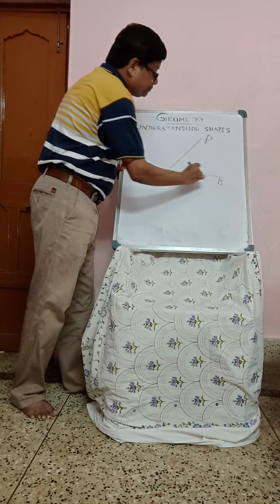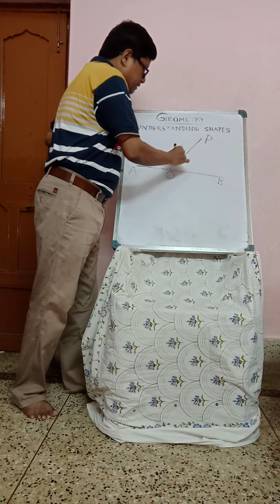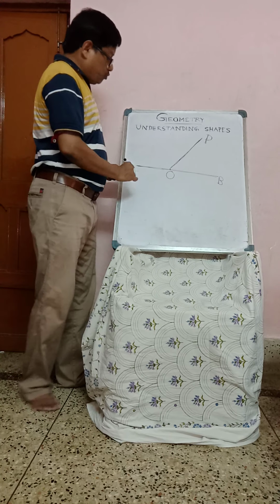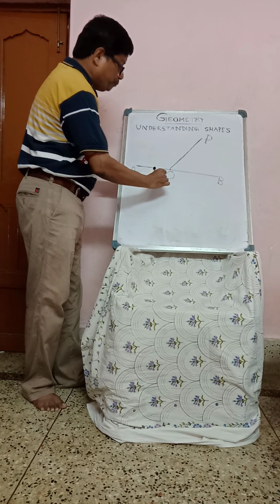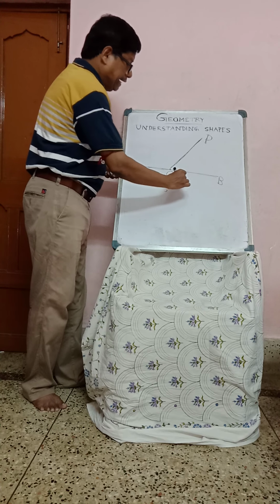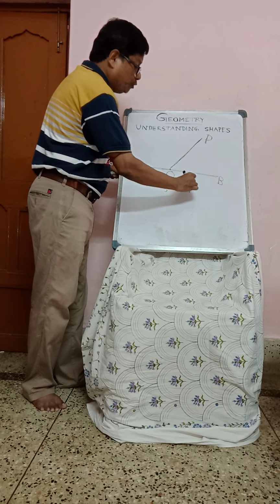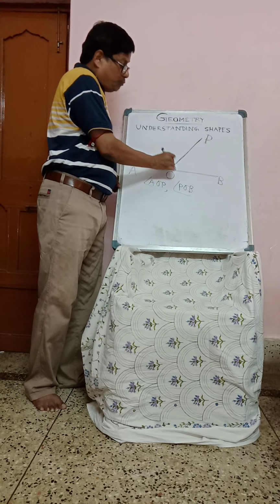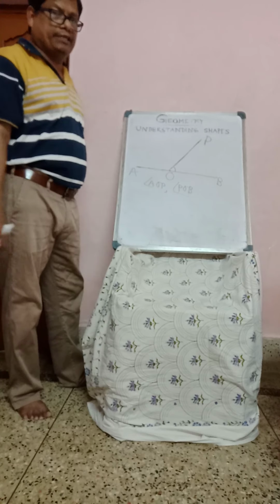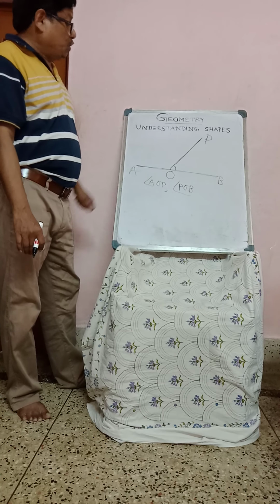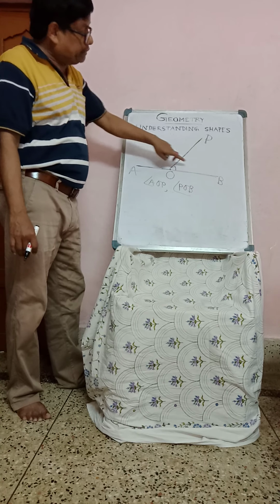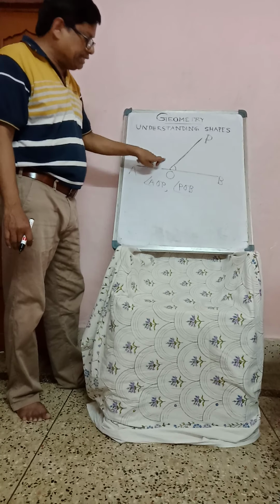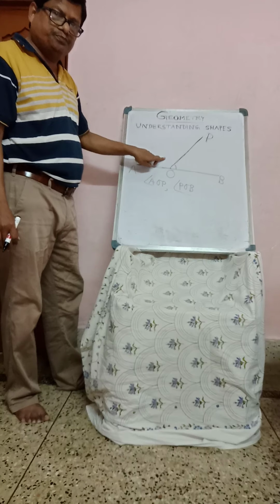AB, take a point O, and suppose P. If we consider angle AOP and angle POB, or BOP, O is in the middle, no problem. What are they? They are a linear pair, always a linear pair, because the sum of the angles is 180 degrees, all of you know.